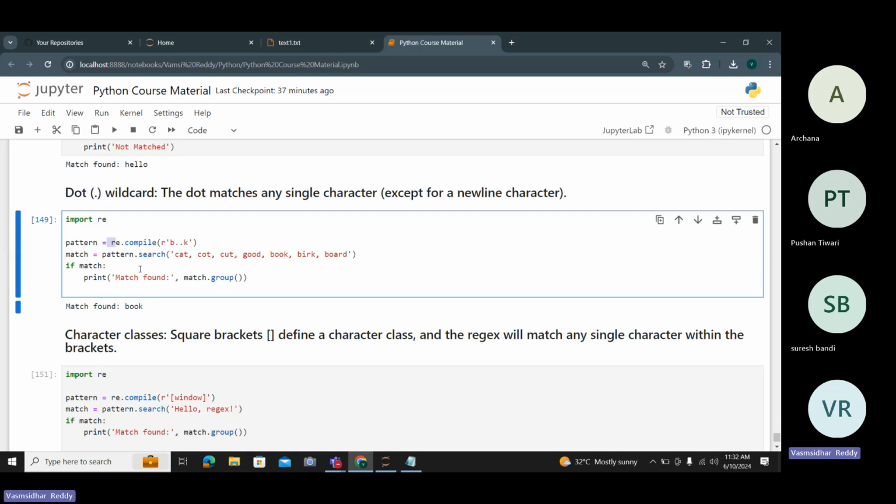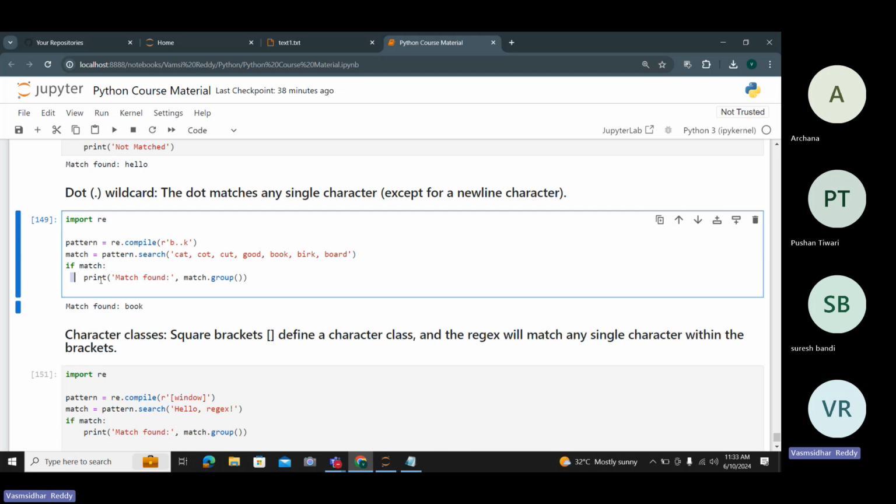In our childhood we learned about missing letters like that. It's the same concept here. Here the one dot represents one missing character, and another dot represents another missing character. So here are the words I need to search: cat, out, cut, good, book, brick, board. It will give the output of the first occurrence according to your requirement.